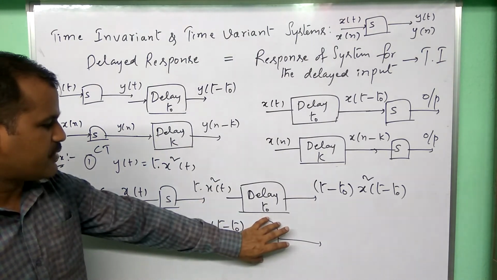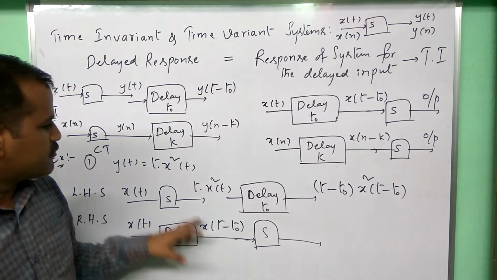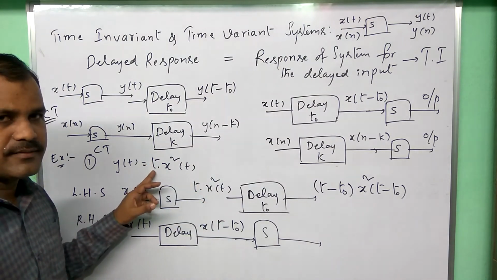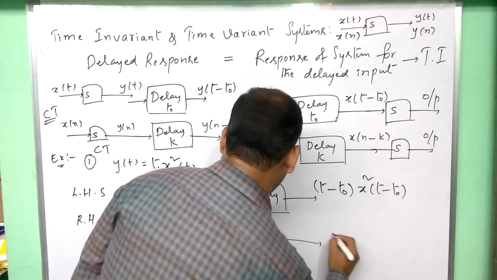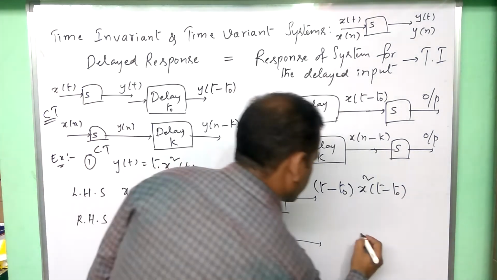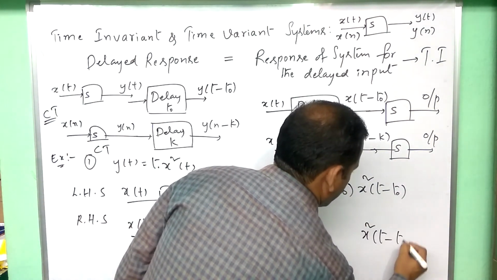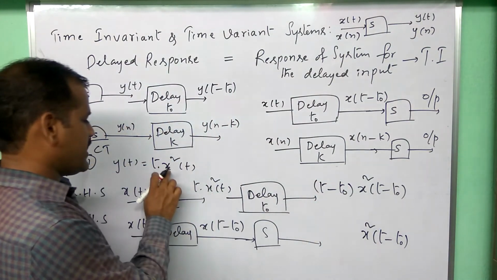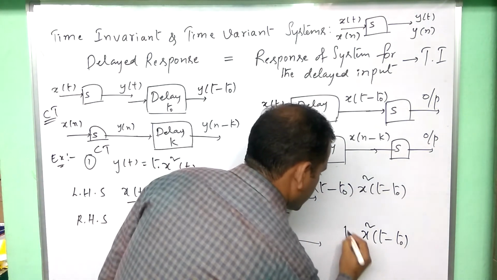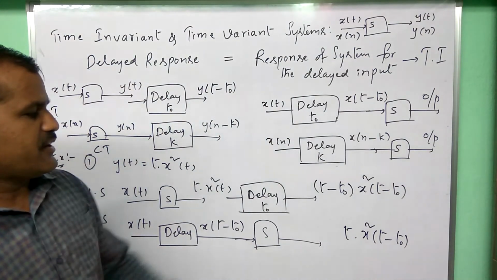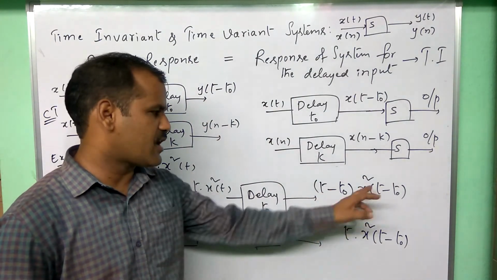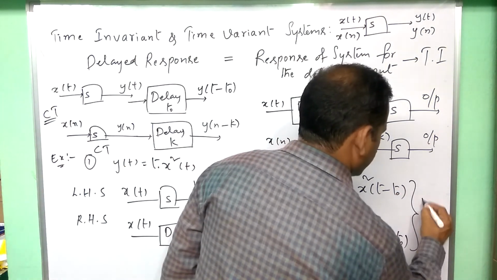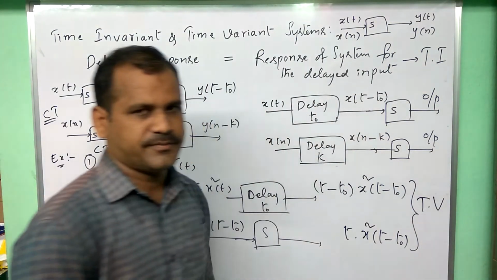Some input is applied, so this input is squared, and after squaring it is multiplied with t. So the system output is the squaring of the input, x of t minus t naught squared, and then multiplied with t. Observe the outputs of both cases: they are not the same. Both are different outputs. That means the given system is a time variant system.